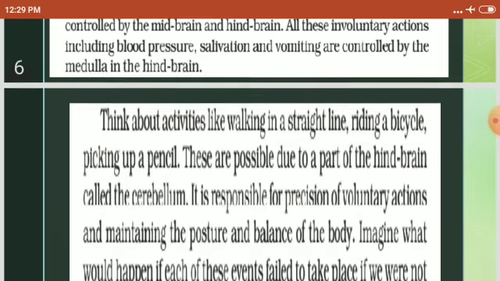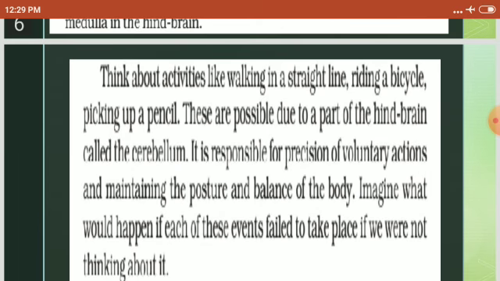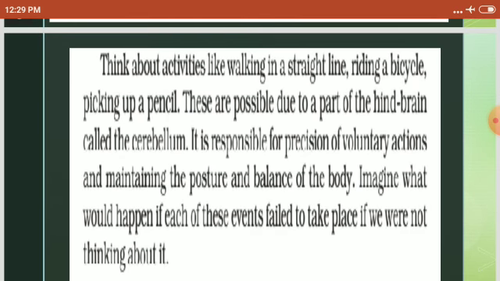Now think about activities like walking in a straight line, riding a cycle, picking up a pencil. These are possible due to a part of the hindbrain called the cerebellum, because it is balancing. We are able to do such balanced functions because of the cerebellum. It is responsible for the precision of voluntary actions and maintaining the posture and balance of the body. Your posture and balance of the body is due to the cerebellum's effect.